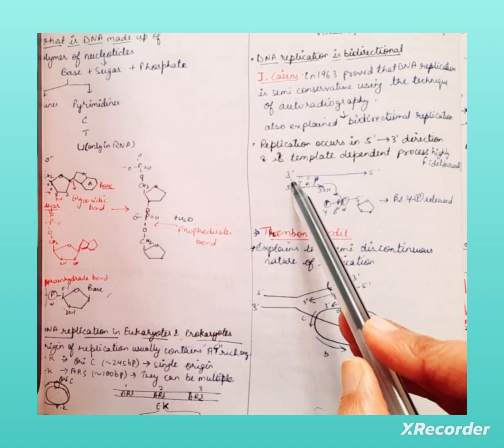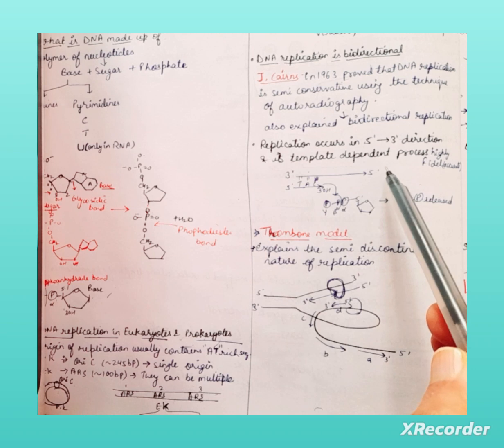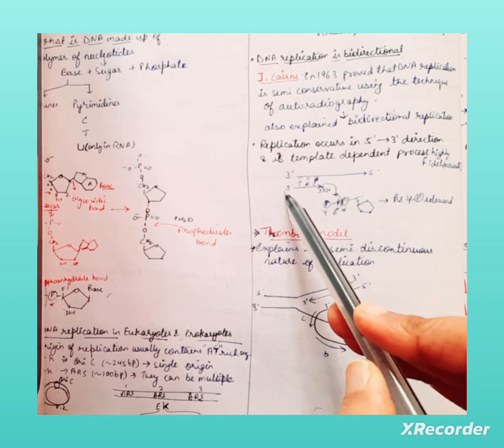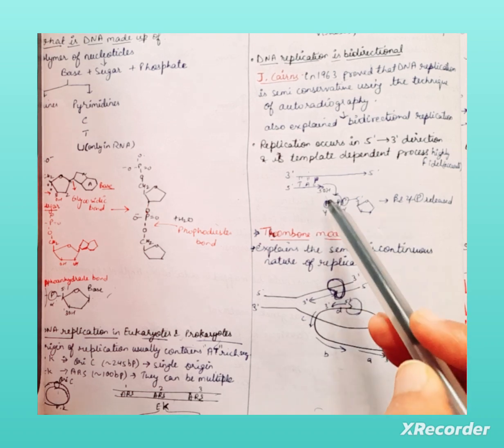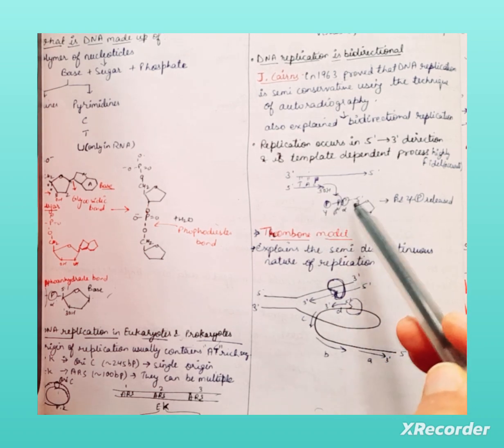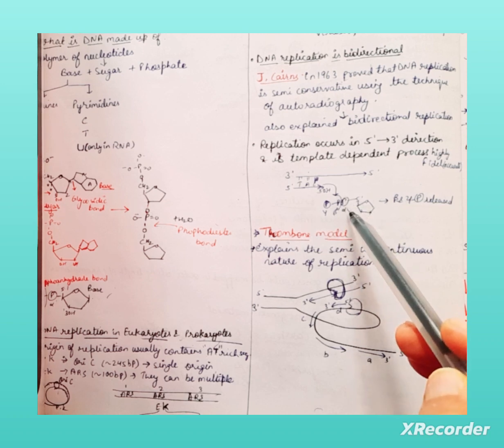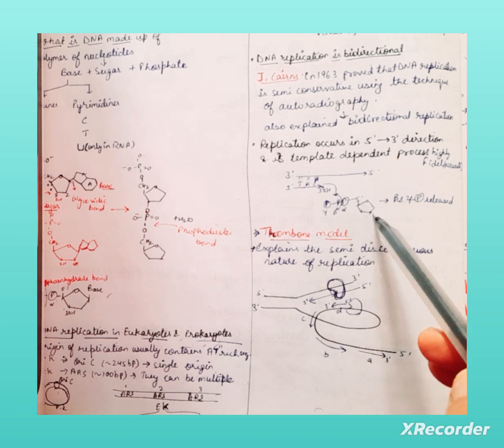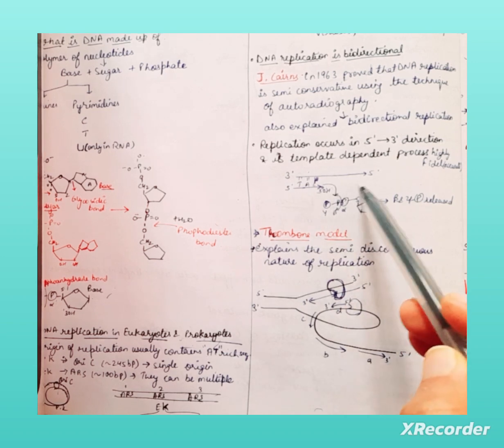You can see this is the template strand in 3' to 5' direction, and the leading strand where the replication is taking place is in 5' to 3' direction. Here the 3' OH will attack the alpha phosphate group, and the beta and gamma phosphates are removed and it attaches here. Like this the replication goes on.